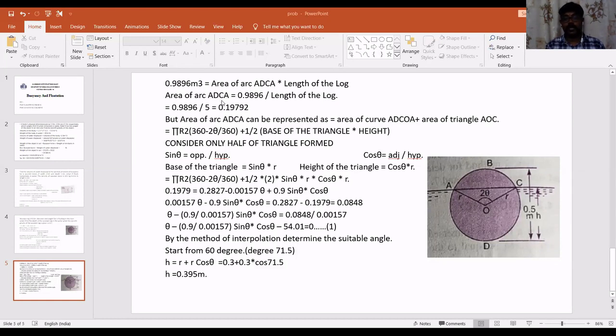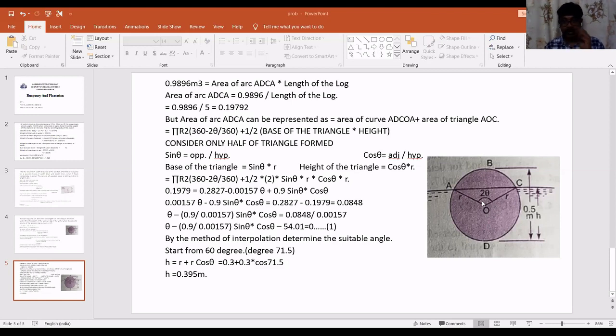Once after calculating the area of arc, what is the next step? The next step is to rewrite this area of arc in a definite known form. If you observe, it is neither a full complete circle nor a triangle. It is a combination of both. Partially it is a circle and partially it is a triangle.